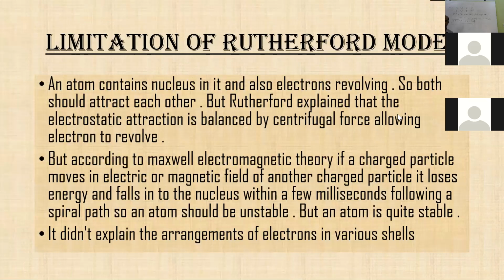Limitations of Rutherford model. An atom contains a nucleus and electrons revolving around it, so both should attract each other. But according to Maxwell's electromagnetic theory, if a charged particle moves in the electric or magnetic field of another charged particle, it loses energy and falls into the nucleus within a few milliseconds following a spiral path. So an atom should be unstable, but an atom is quite stable. It also doesn't explain the arrangement of electrons in various shells.